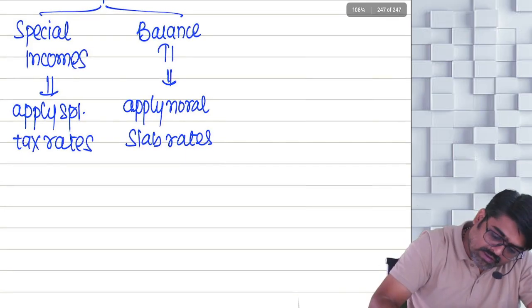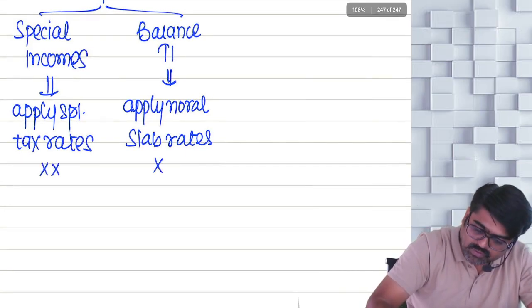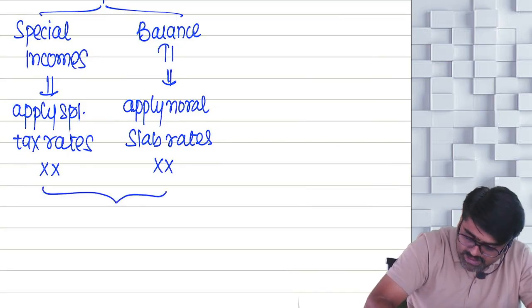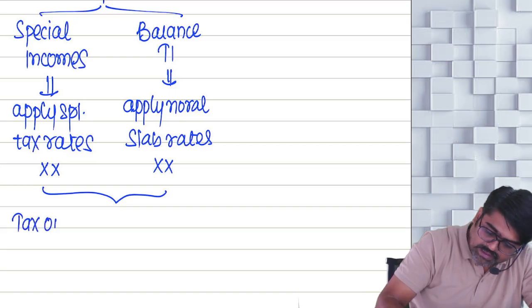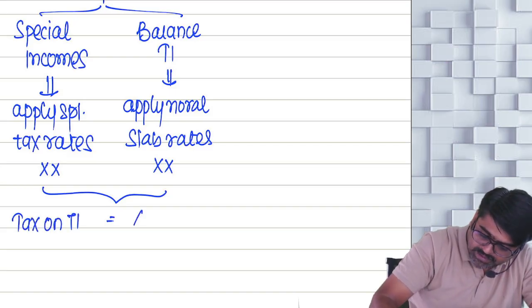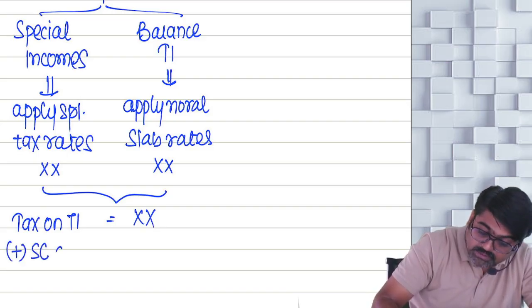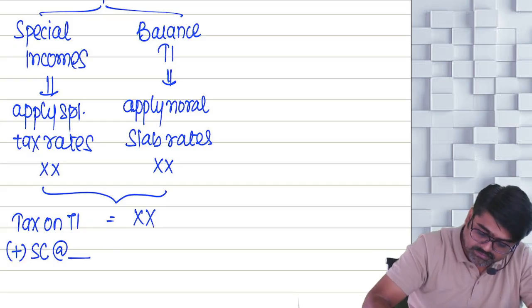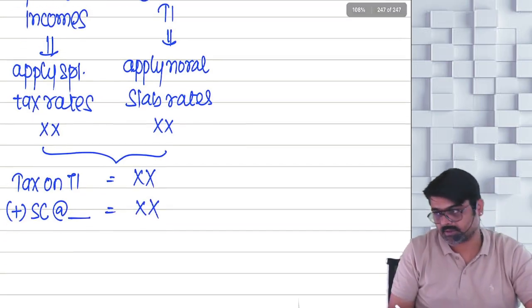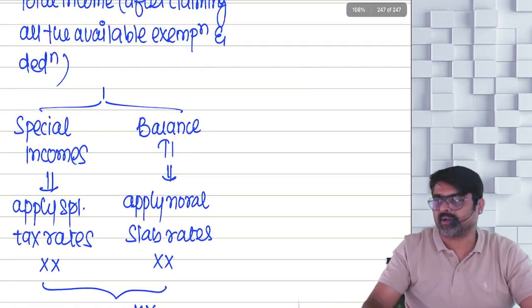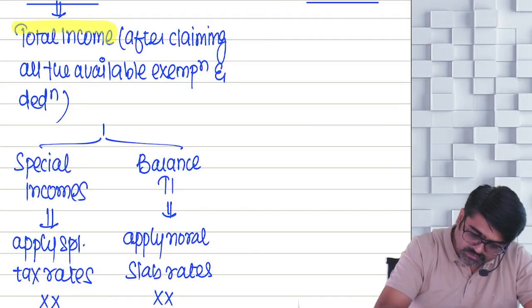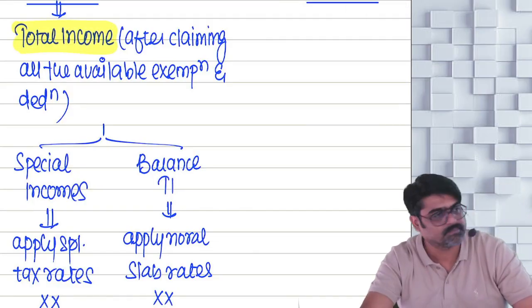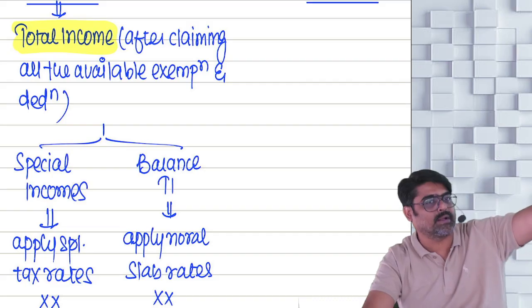Now the tax which you have calculated here and the tax which you have calculated here, add both the taxes. You will get tax on total income. Everyone getting this? In that, you will add a surcharge at a particular rate. Now tell me, what will be the rate of surcharge? The rate of surcharge depends on your total income. Total income means this total income, the yellow color one. So you have to check the total income.